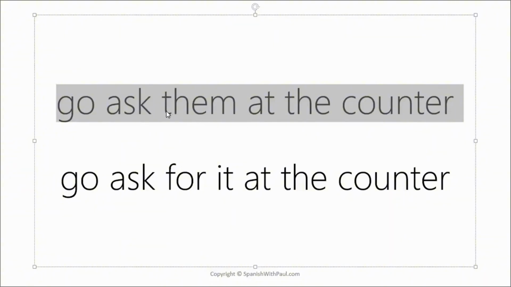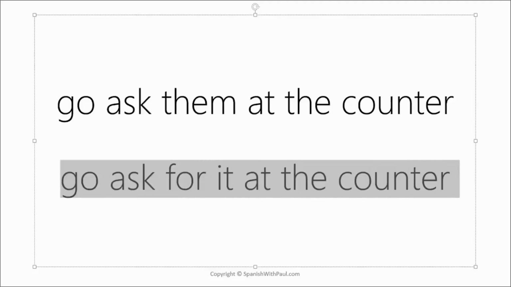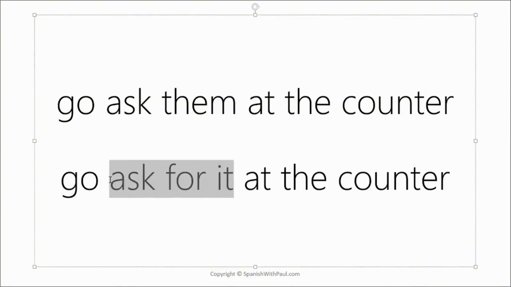This one is going to be preguntar because we're going to ask them for some kind of information. If on the other hand it was go ask for it at the counter, say we wanted a timetable for when the trains leave, which would you use here? So this one now would be pedir because what we would be doing is making a request for a timetable.